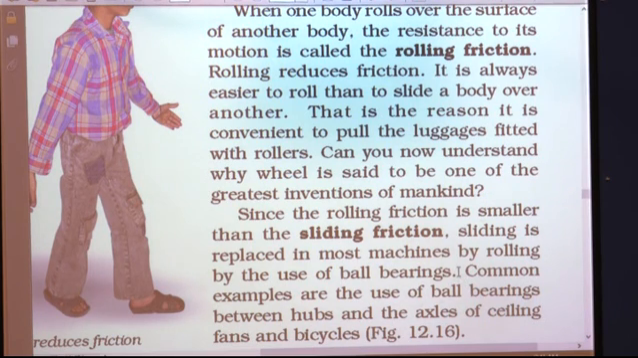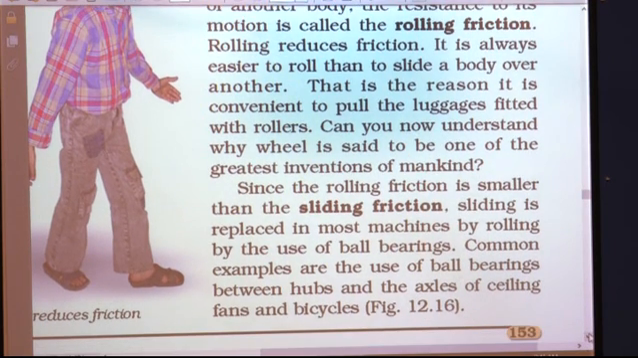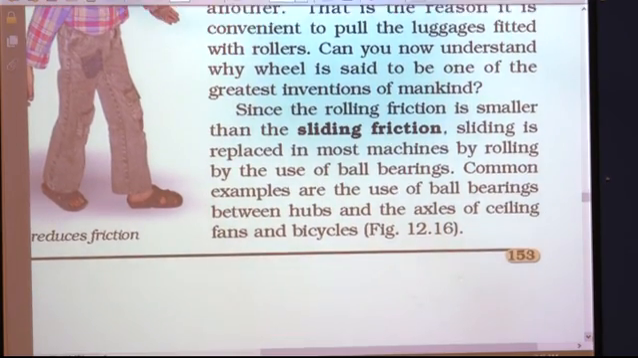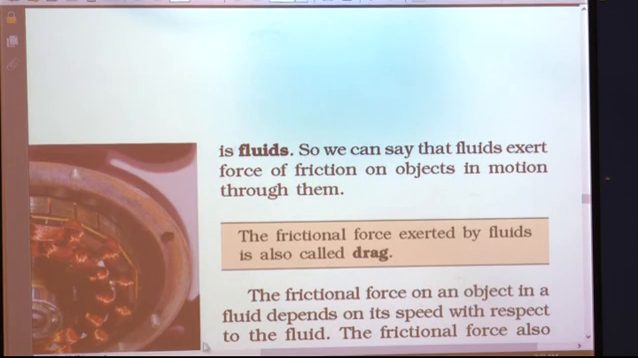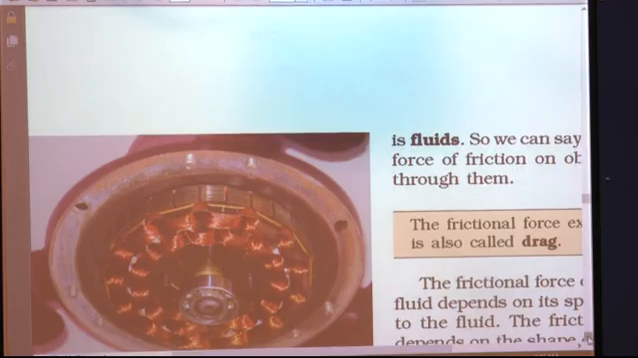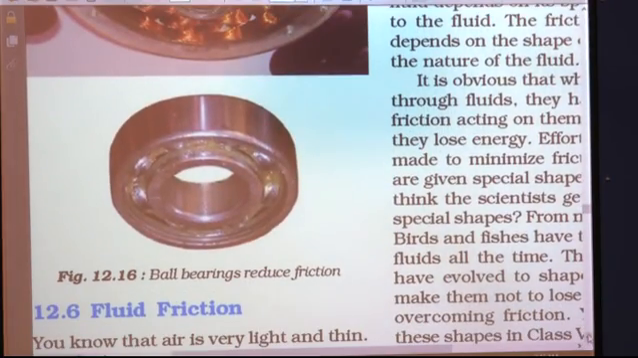All of you are familiar with ball bearings. Common examples are the use of ball bearings between hubs and axles of ceiling fans and bicycles. So you will find the ball bearings between the hubs and axles of ceiling fans and even in your bicycles. Students, in this picture you can see the ball bearings. These are the ball bearings which are used for reducing friction.